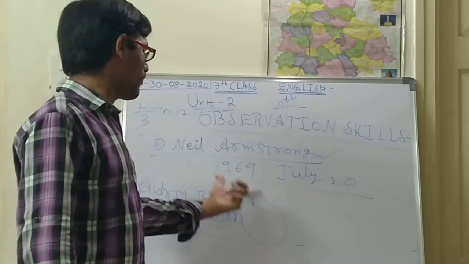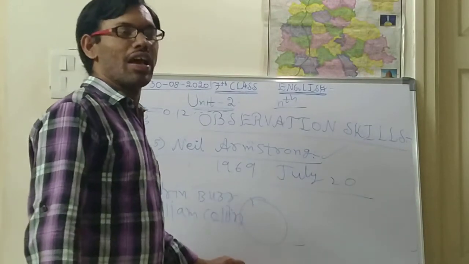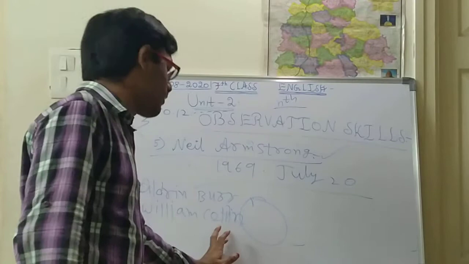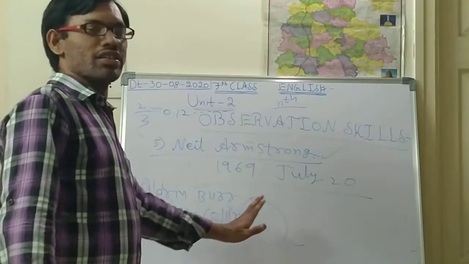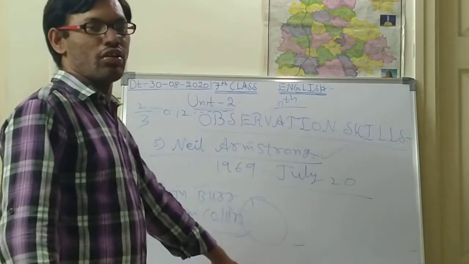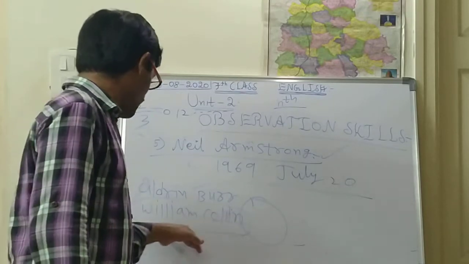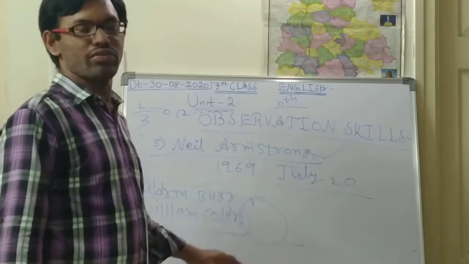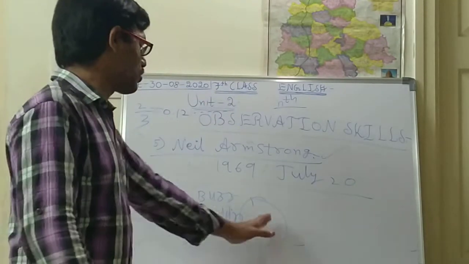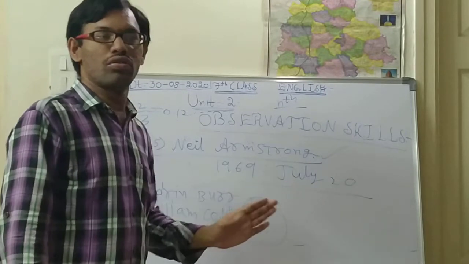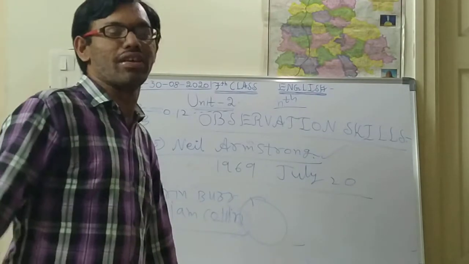Neil Armstrong was the first person to land on the moon, and along with him Buzz Aldrin stepped, as the second person. Collins stayed in the space vehicle only. He did not come down. He was doing research inside that vehicle. One person should be in that vehicle, so that there are no distractions.